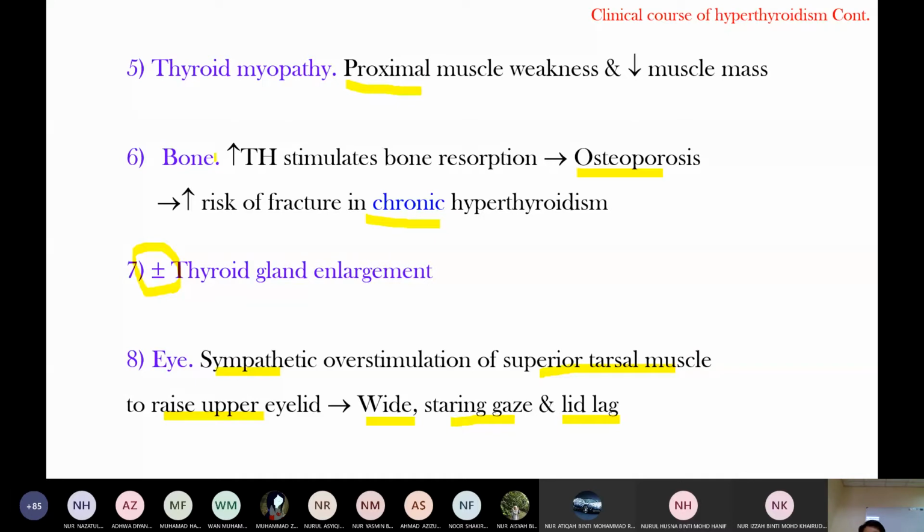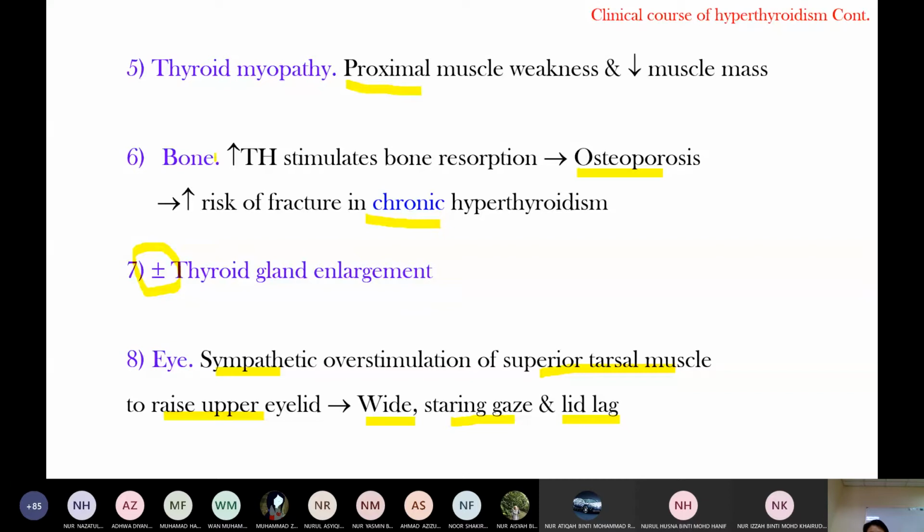So the patient complains of pain and muscle weakness in the proximal muscle of the upper limb, this humerus and deltoid muscle, especially when they comb their hair. And for lower limb proximal muscle weakness, they complain during the squatting position.